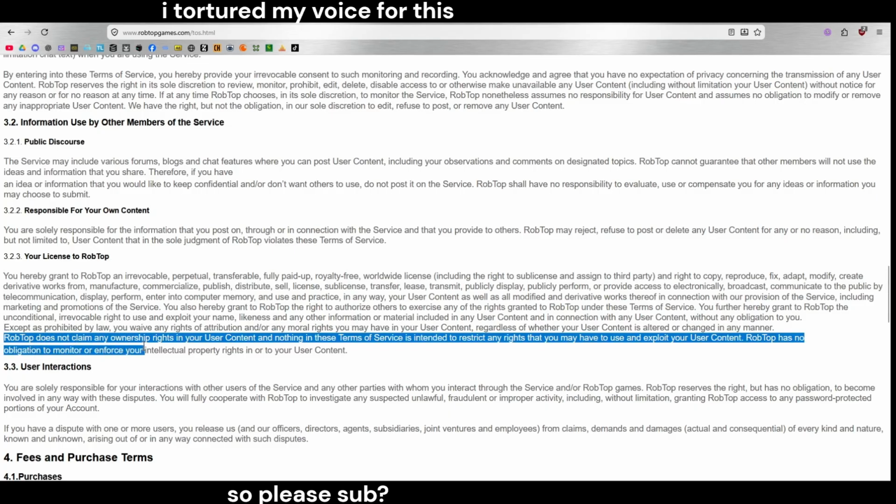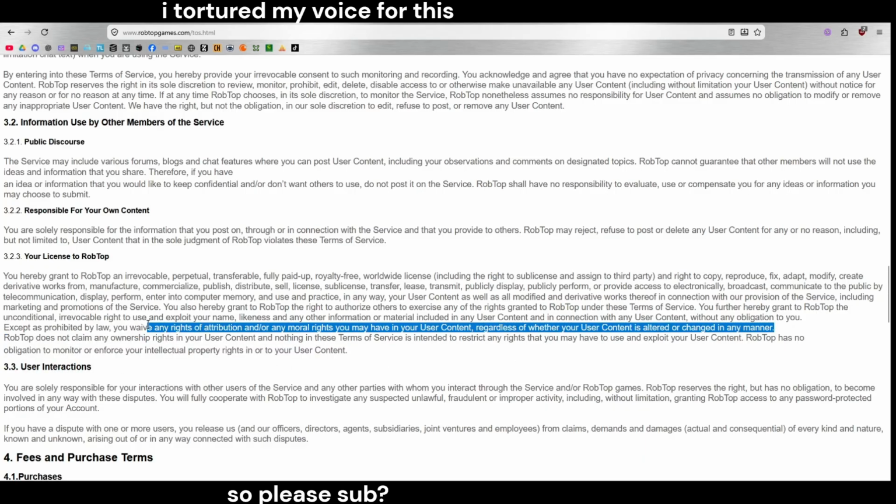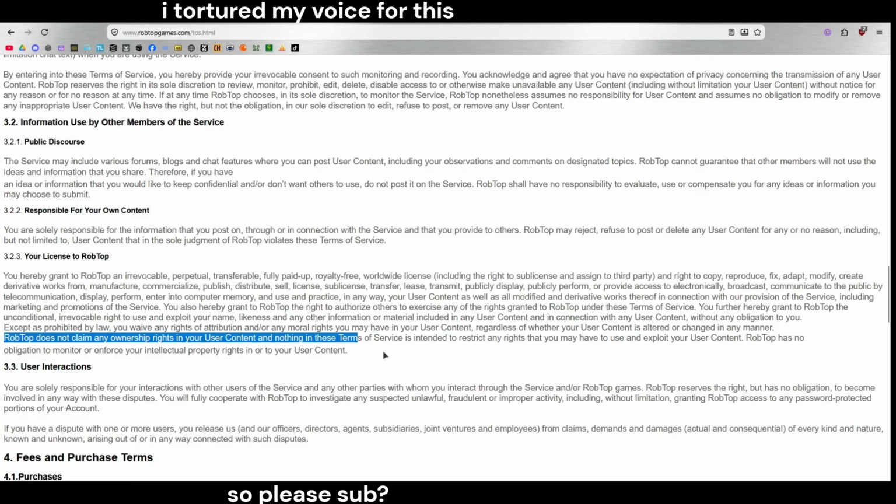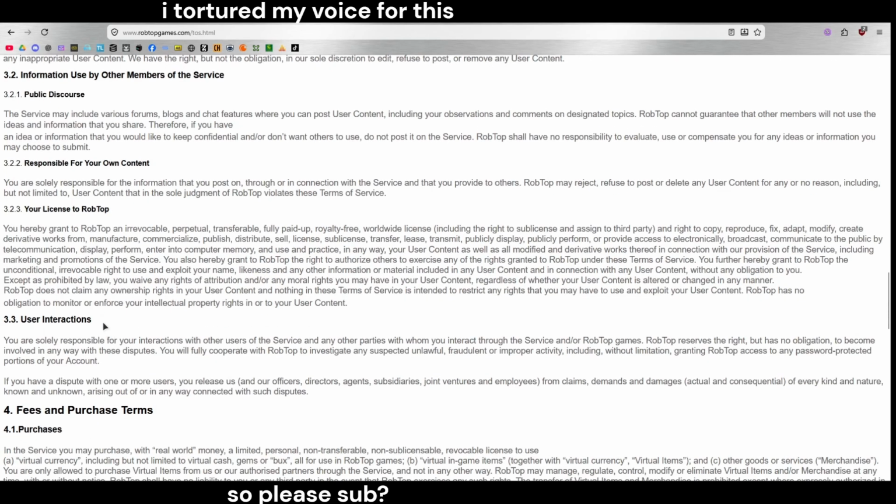RobTop does not claim any ownership rights to your user content, and nothing in these terms of service is intended to restrict any rights that you may have to use and exploit your user content. RobTop has no obligation to modify or enforce your intellectual property rights in your user content. I'm starting to foam at the mouth.